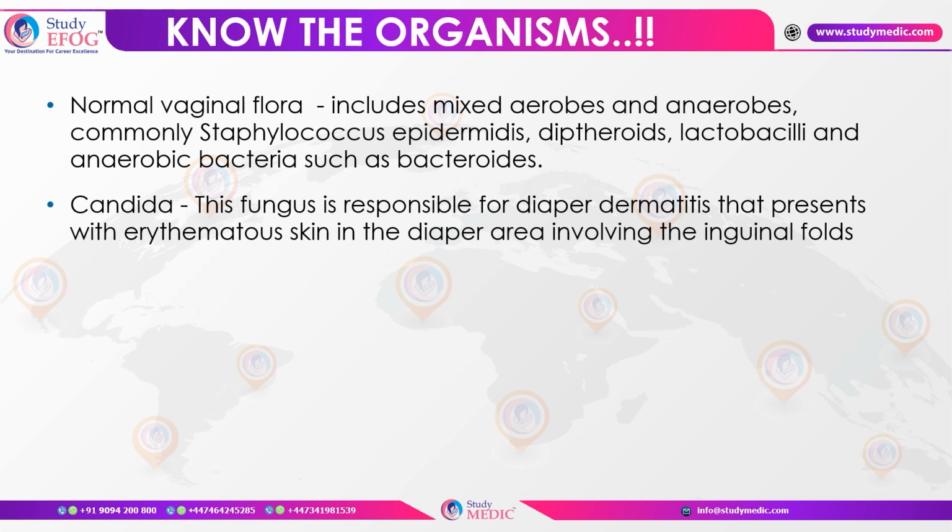Now, knowing the organisms is very, very important. Some tricky points to remember here. We know the normal vaginal flora is usually a mixed one. It has both aerobes and anaerobes as normal flora. The most common organisms we see here include Staphylococcus epidermidis, diphtheroids, lactobacillus, and anaerobic bacteria like bacteroides. Candida is a fungus, and mostly it is associated with diaper dermatitis. So if Candida has been given as one of the organisms, we have to understand that it is not a normal flora that is present there,